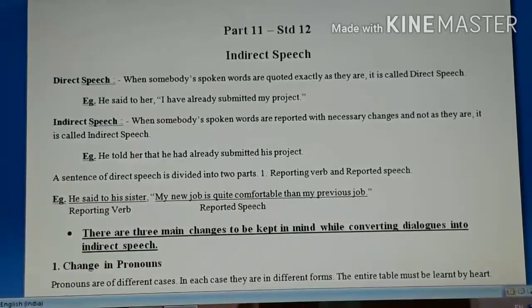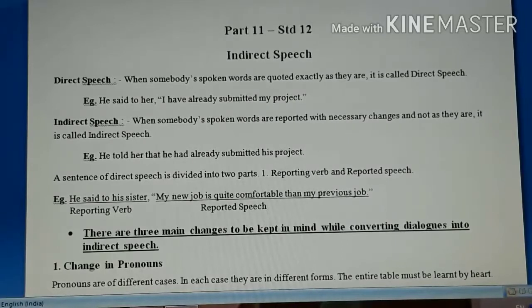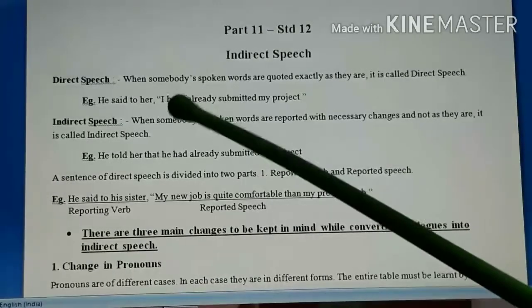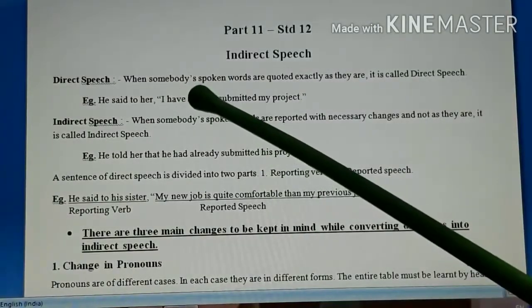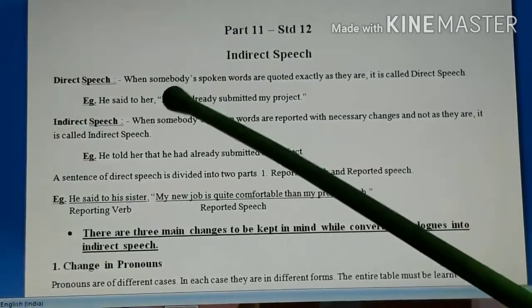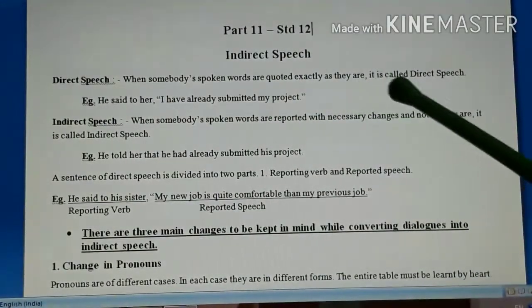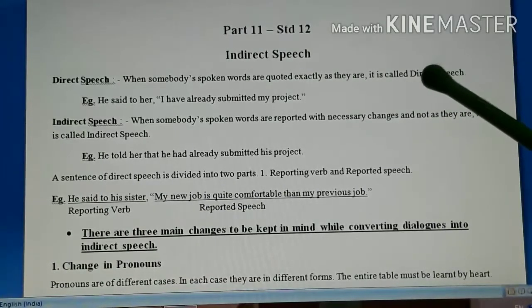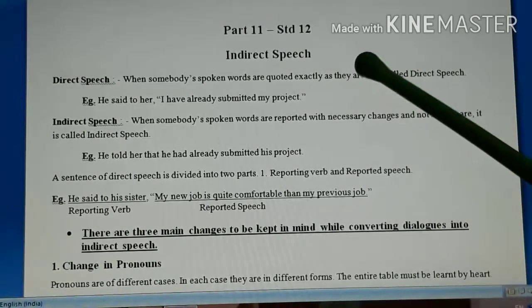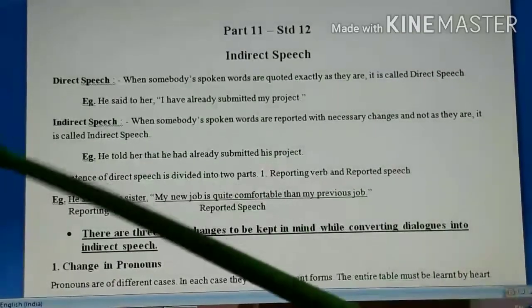So first of all, normally we students are asked to convert a paragraph of direct speech into indirect speech. So first of all, let us find out what is direct speech. Here the definition is given. You are not supposed to remember the definition, you just must have the knowledge. So what is the definition? When somebody's spoken words are quoted exactly as they are, it is called direct speech. So somebody said something to us, we are repeating the same words in front of someone without any changes, then we can say it is a sentence of direct speech.